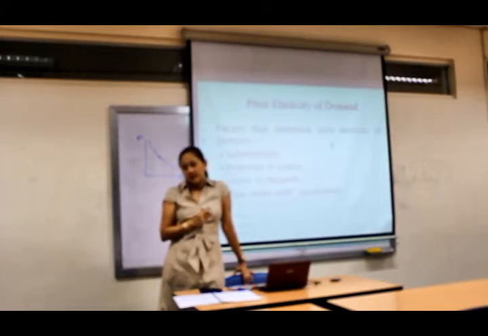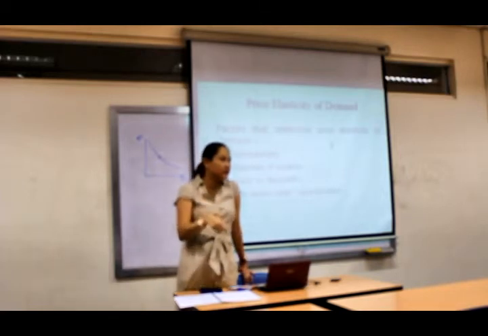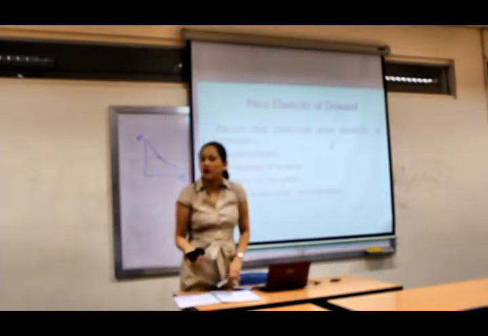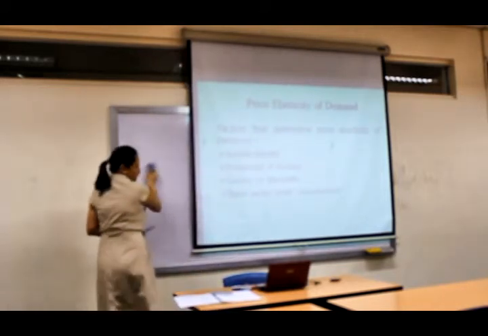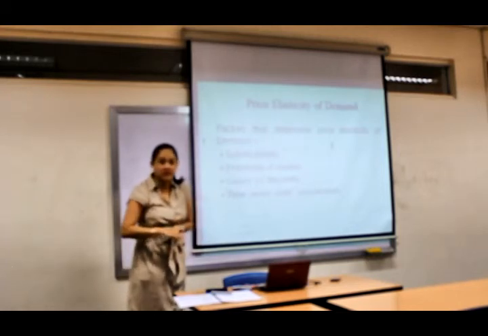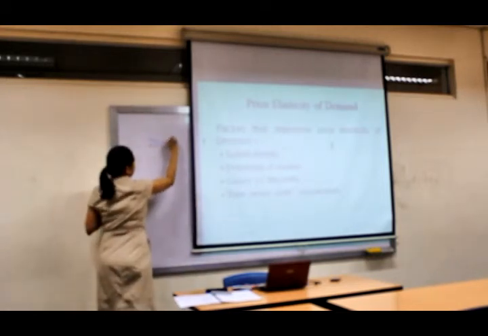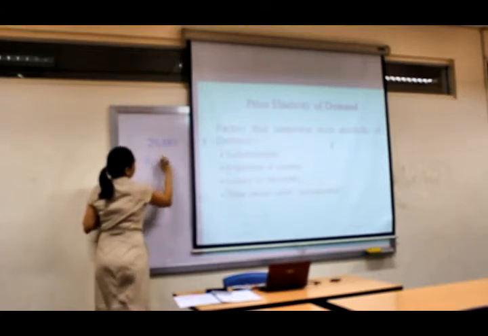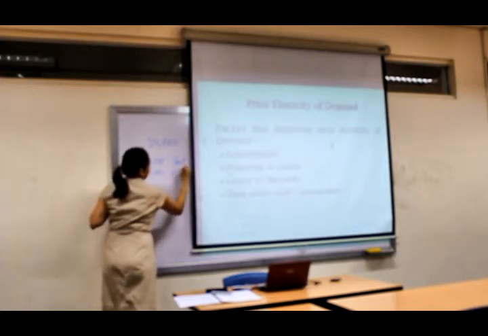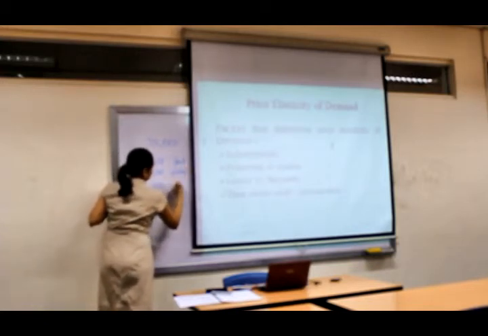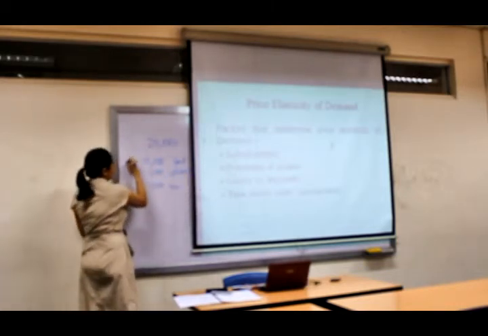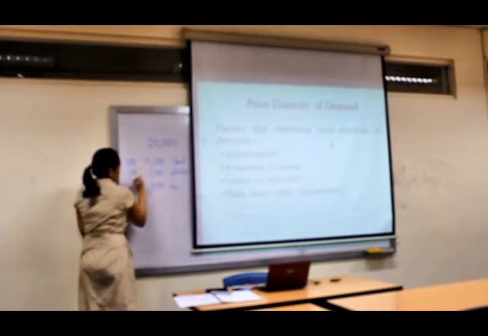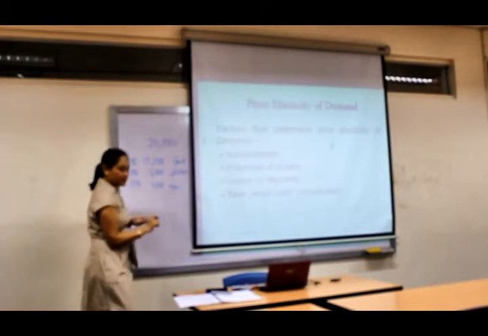Maybe food? Yes. And then after that, we have some utilities. After that, we have miscellaneous. Okay, so that's where you get your tuition, you get money for books, and you have some luxuries, right? You go to the movies every so often. So we're looking at a 20,000 monthly income. 10,000 of that goes to food. Let's allot 5,000 to utilities and another 5,000 to miscellaneous items. Let's assign percentages so that we can see the proportion of income. This is 50%, this is 25%, and this is 25%.